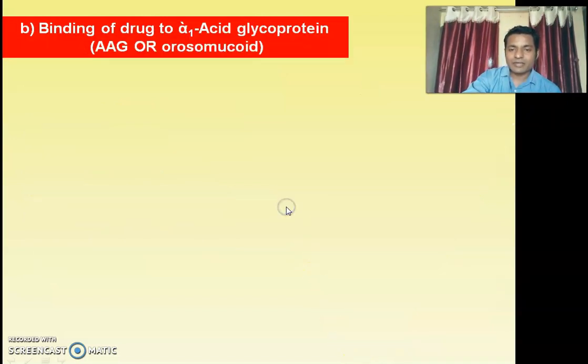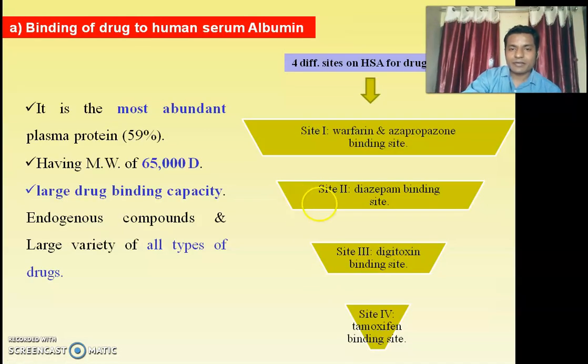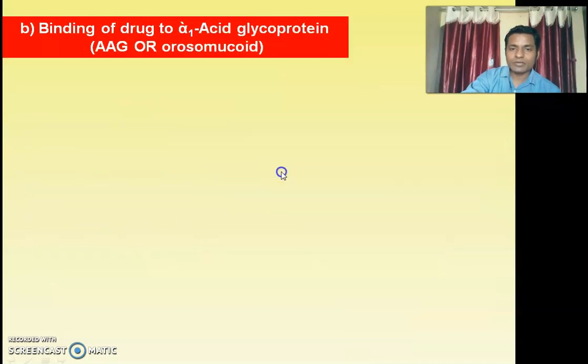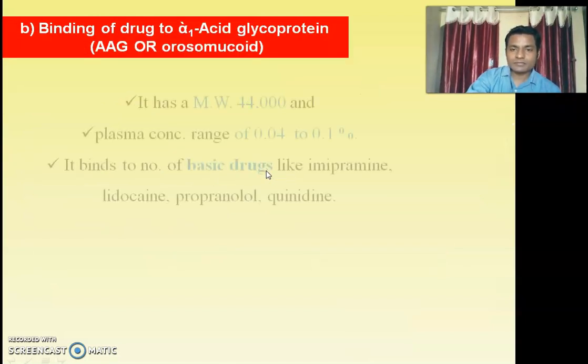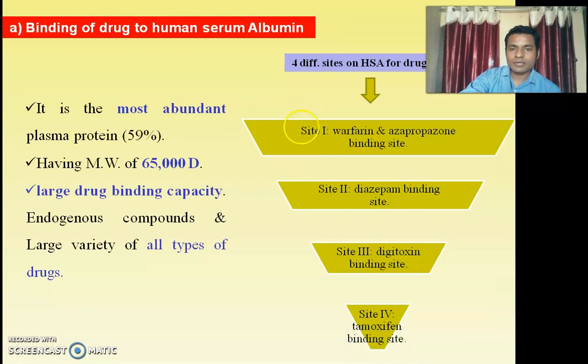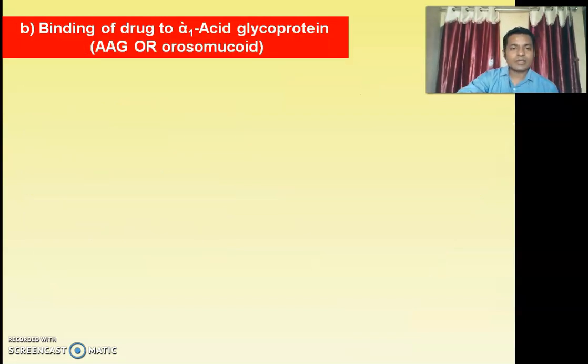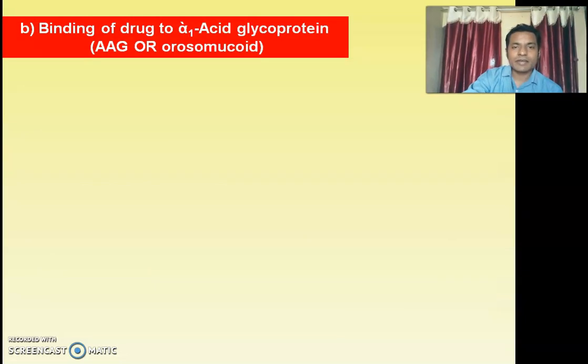These are the 4 sites present on albumin. Out of these 4, the first and second are major binding sites. Most drugs bind to site 1 or site 2. A very small amount of drug binds to site 3 and site 4. Now next, the binding of drug to alpha acid glycoproteins.